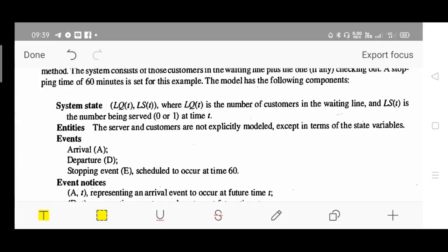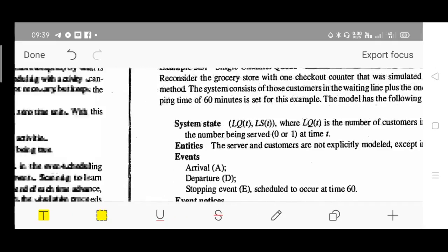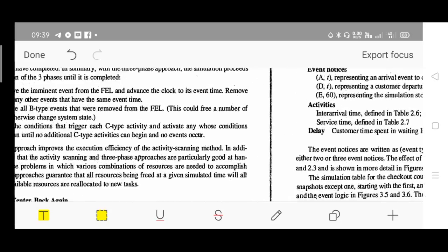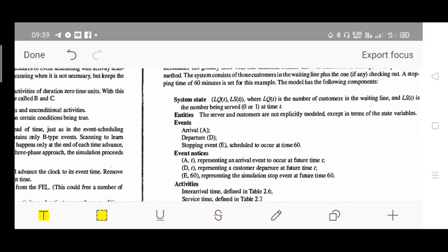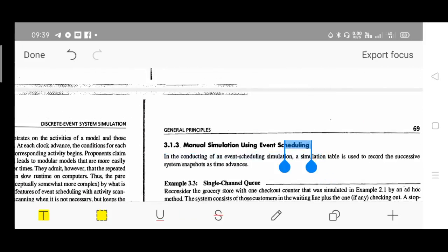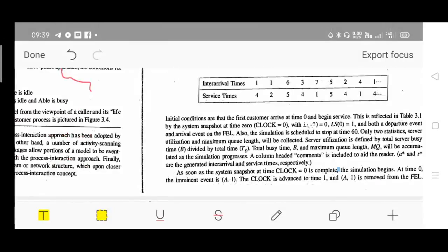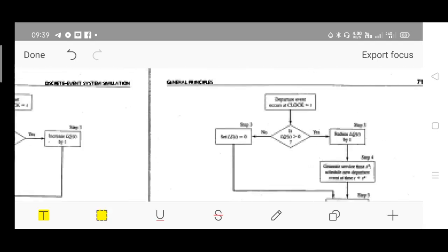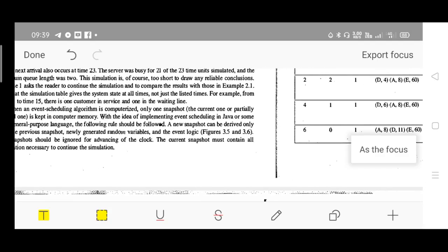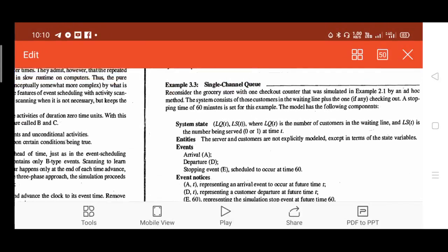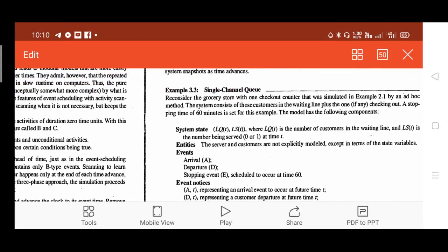So let us list out the system state. Students, let's begin with the single channel queue first, followed by the multi-channel queue, since Abel Baker is a multi-channel queue.